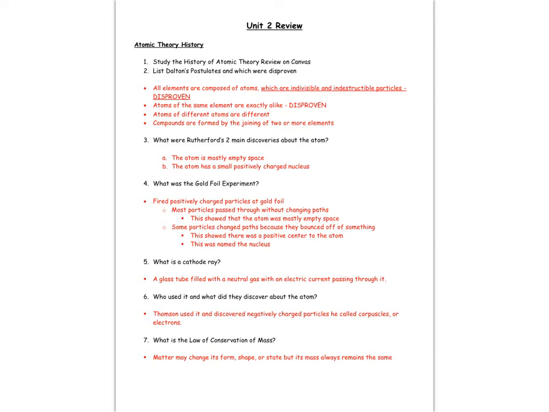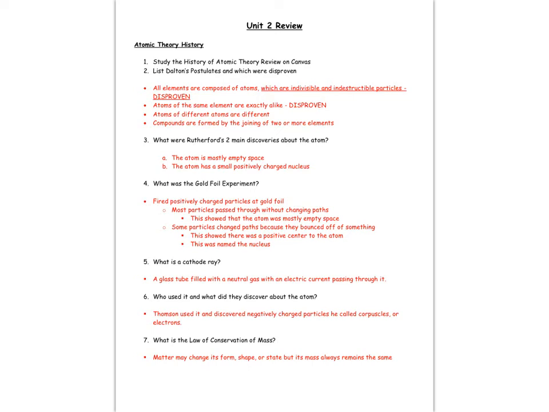Atoms of the same element are exactly alike. We know that's been disproven because of something called isotopes. You can have two atoms of the same element, but they could have different mass numbers because their neutron value is different. Atoms of different elements are different, that is true. And compounds are formed by the joining of two or more elements, and that is also true.